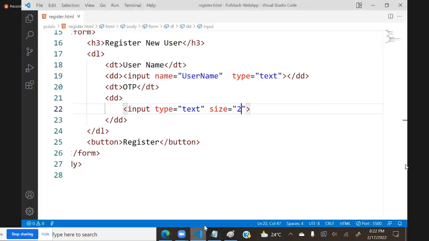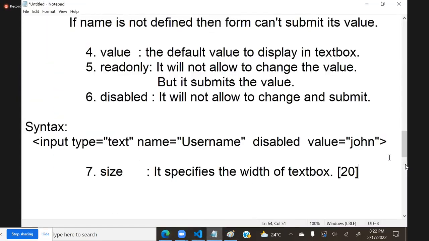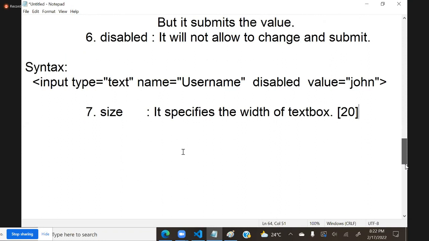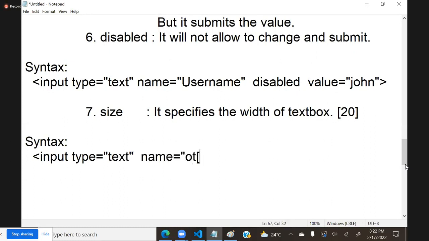So size is used to adjust the width. Syntactically we can configure input type equal to text, name equal to some OTP, and here size equal to some 4. Like this we are configuring. So for text box, another very important attribute is autofocus.